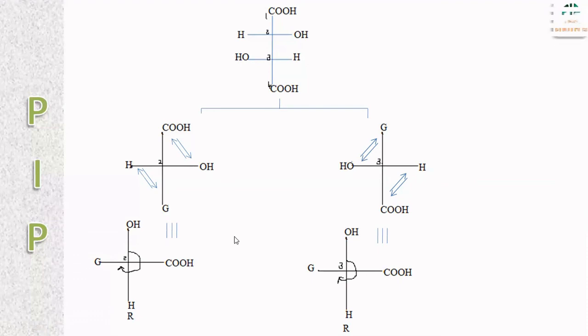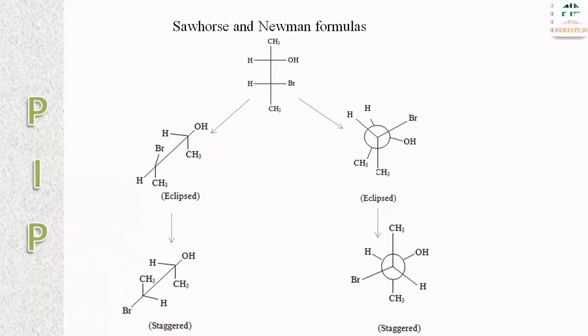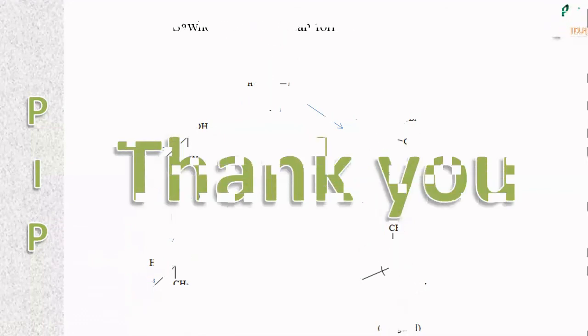Like this, the notation of the molecules have been given. Either it is an R configuration or S configuration. In our next video, we shall see how Sawhorse projection, Newman's formula and Fischer's projection formula are interrelated or interconverted. Thank you.